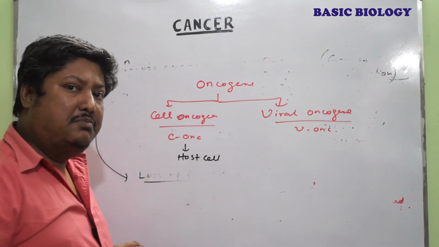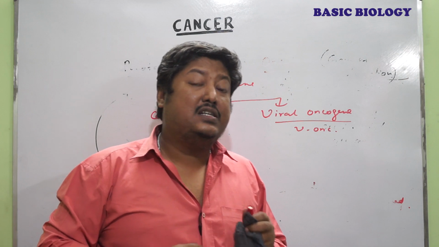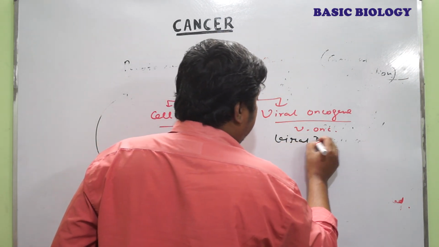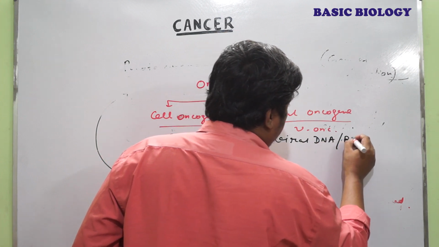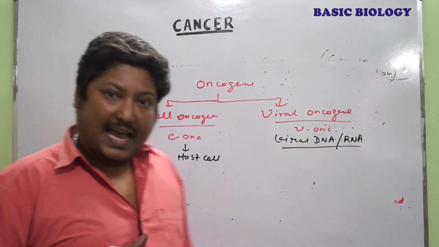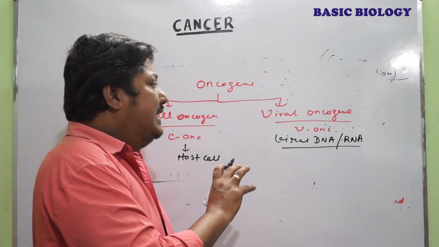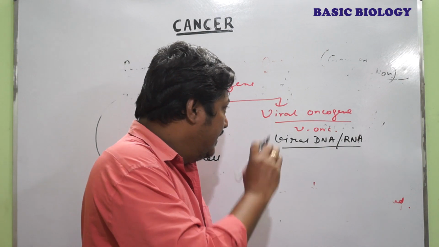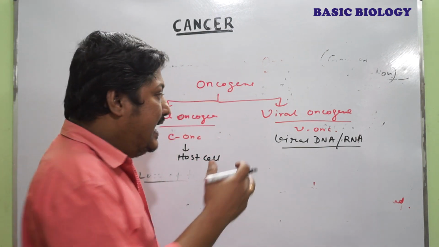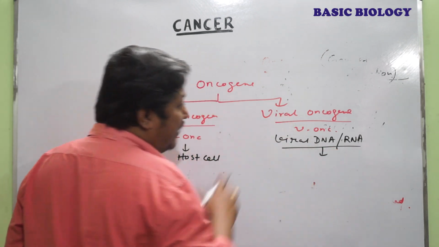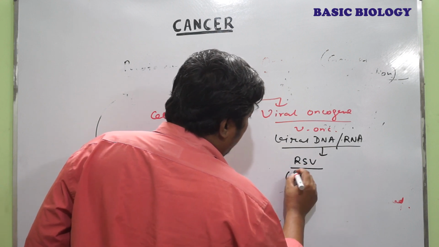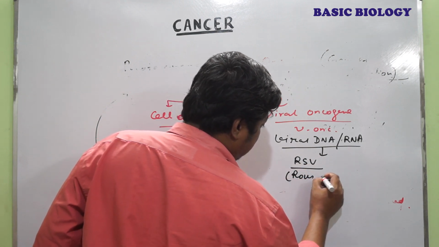But the viral oncogene means those genes are present in the viral DNA or the viral RNA. And those when infect into our body leads to cancer. So this viral DNA or RNA containing or possessing genes are called the V-onc, and most extensively studied viral oncogene is present in RSV, that is the Rous sarcoma virus.